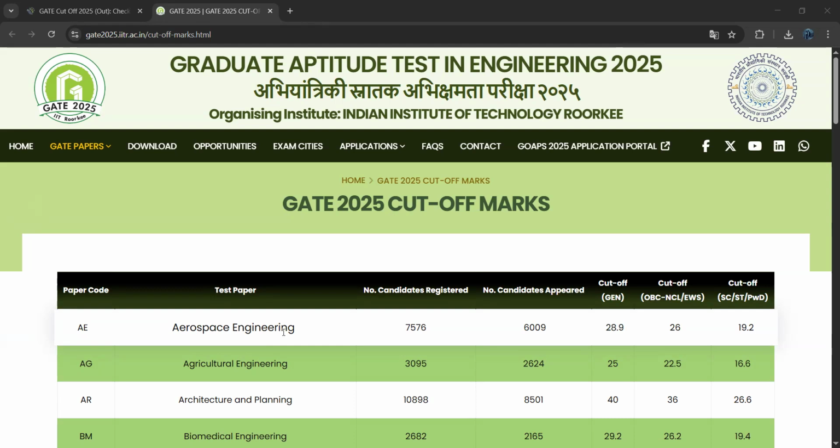So next branch. BM, biomedical engineering. For this paper, a total of 2,682 people were registered. Out of them, 2,165 people appeared for this examination. Coming to the general category, the cutoff is 29.2. Coming to OBC, either MCL or EWS, 26.2 are the cutoff marks. Coming to SC, ST or PWD candidates, 19.4 are the cutoff marks. Next one.